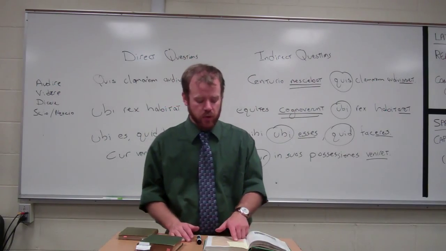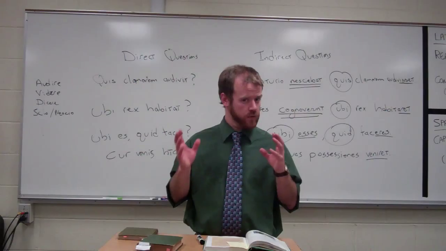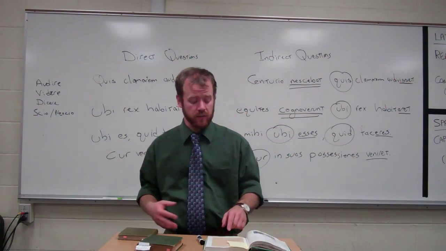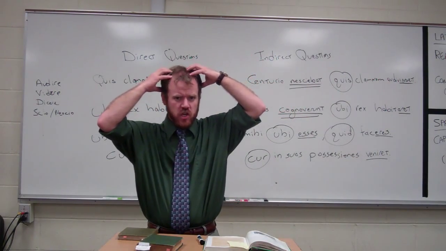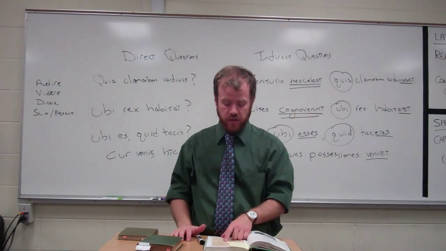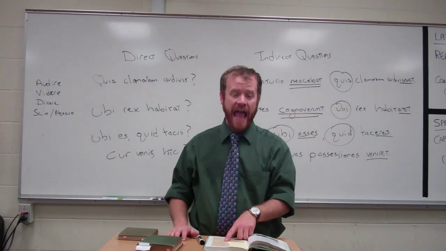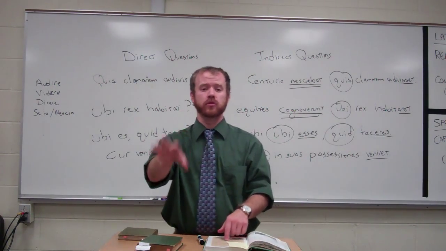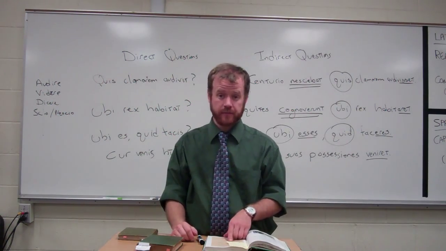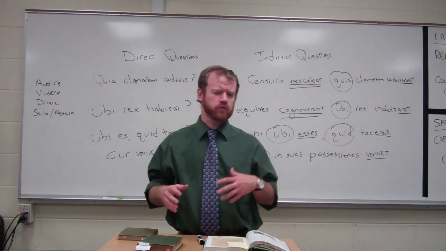Then we have, nemo sciebat quis puerum interfecisset. Is that indirect or direct? Right, it is indirect. We have that head verb, sciebat. We have that knowing. And then we have the question word, quis, and we have the subjunctive, interfecisset. So no one was knowing who had killed the boy. Now remember, pluperfect subjunctive, time before the main verb. All right. Ubi pecuniam invenerit, direct or indirect?